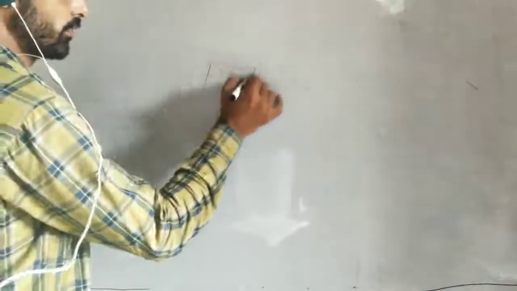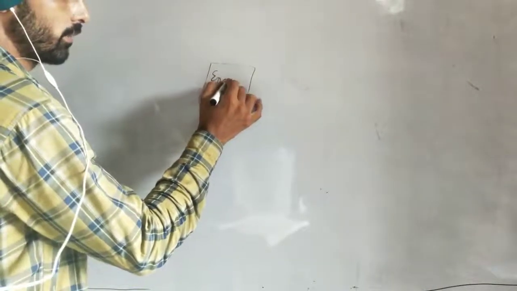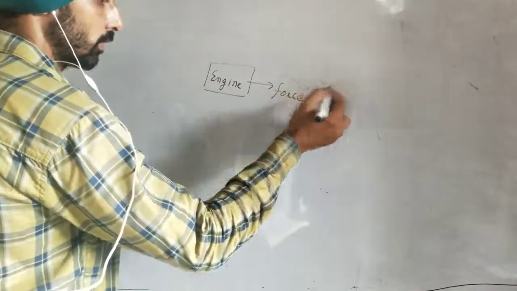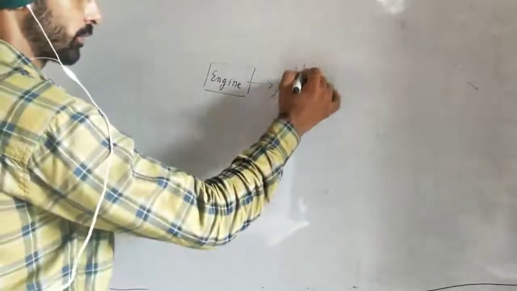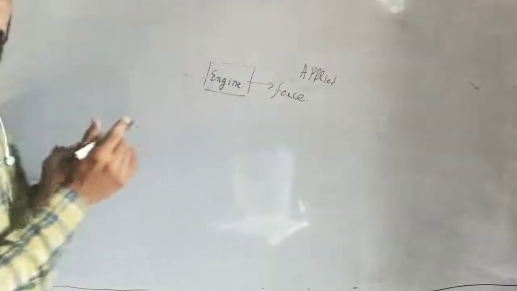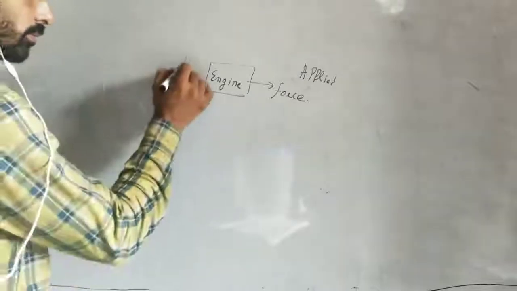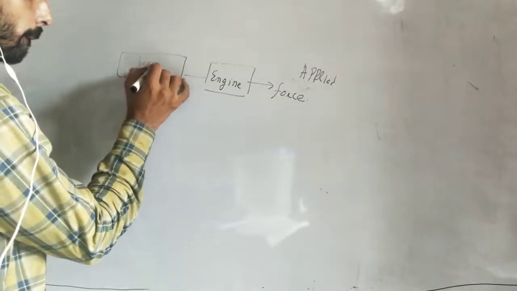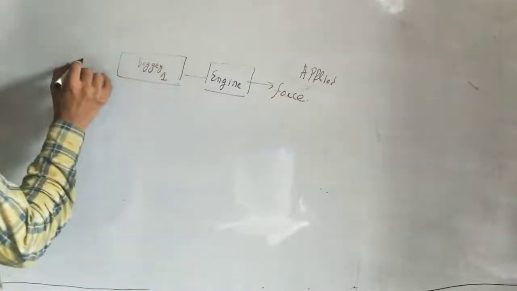So the third concept is there is an engine of a railway. It is applying force in this direction, the applied force. And there is bogie number 1, and there is bogie number 2.